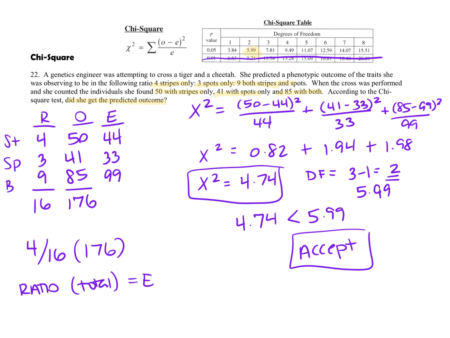Now, if this answer got to be like 10 or 9, 9 is greater than 5.99, that means it's too far off. It's too outside of those ratios, and you'd say it was refuted.